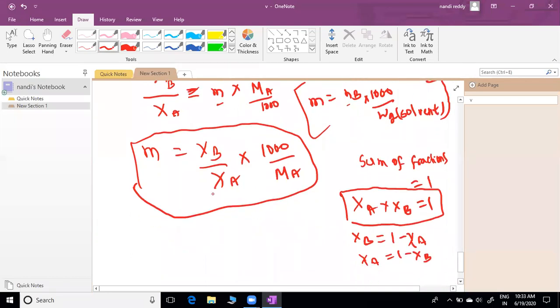Substitute here: molality equal to xb by 1 minus xb into 1000 by Ma. What does Ma mean? I wrote it here.